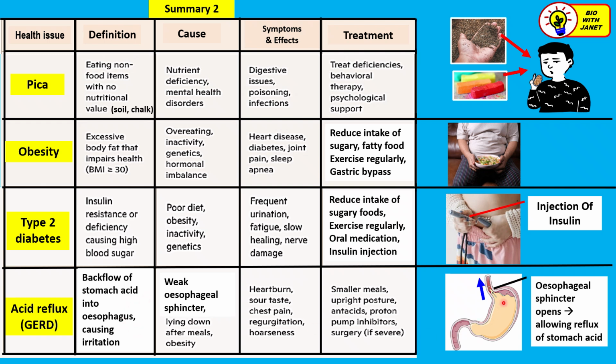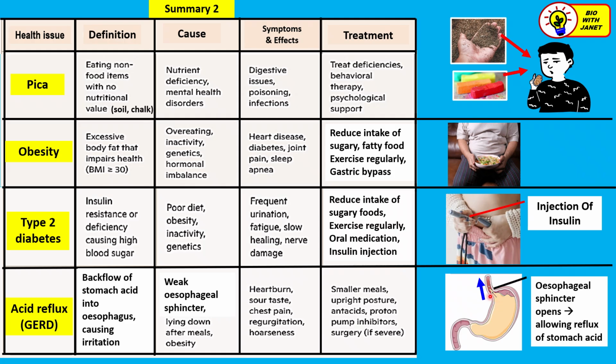As you can see here, this is the stomach, and the acid, the gastric juice, has been released with the hydrochloric acid inside for digestion. But somehow the esophageal sphincter here, which is a ring of muscle at this point of the esophagus near the stomach, is weak, so it opens, and then this causes the stomach acid to move upwards.